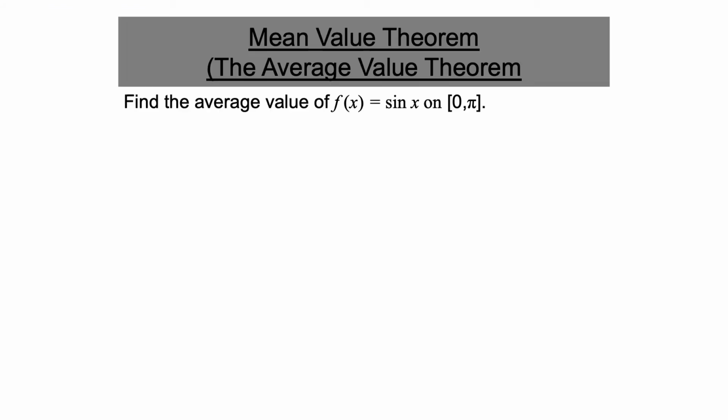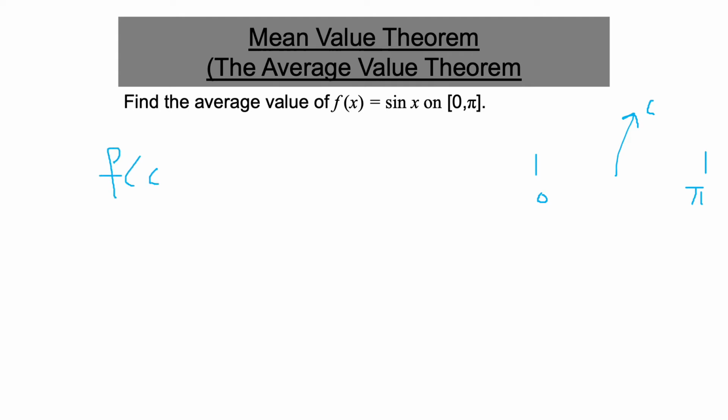Now let us take this example. Find the average value of the function sine x on the interval 0 to pi. We know that sine x is a continuous and differentiable function. So there is a value c between 0 and pi, somewhere between 0 and pi. And this value of c satisfies that f of